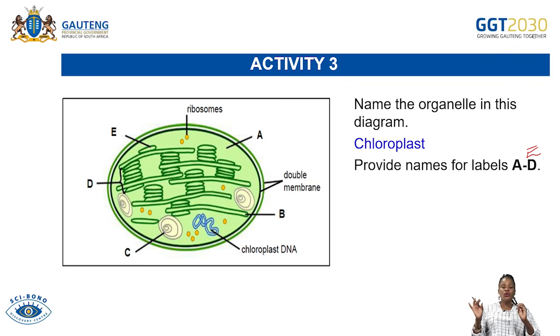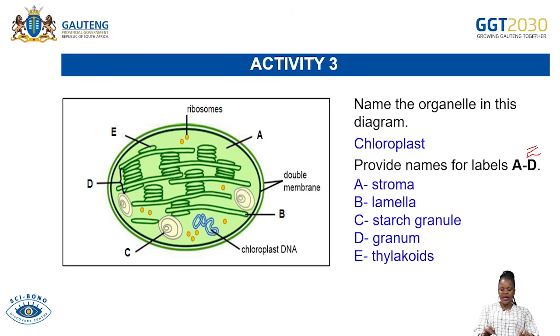In other words, you must know all the parts of what? Of the chloroplast. Now, how do we label here? Remember the chloroplast, already you are given the walls, or the double membrane, which is the outer membrane. Now you need to know what is inside the double membrane. The first one, A, you must give us the answer for A, which is the stroma. For B you provide the answers, and the C, the D, as well as the E. So let us quickly label all those. So A is the stroma. You see, that's where all the other parts of the chloroplast are embedded.